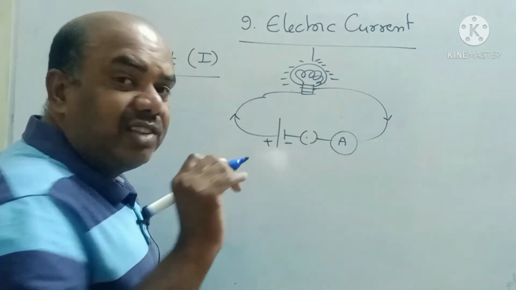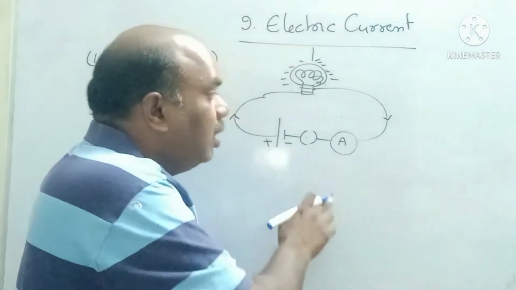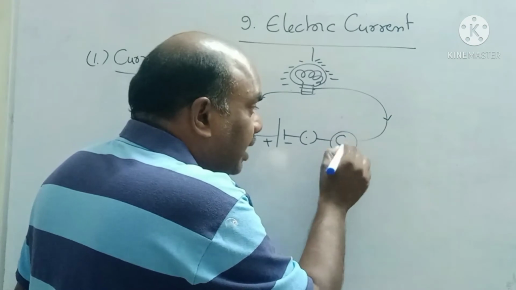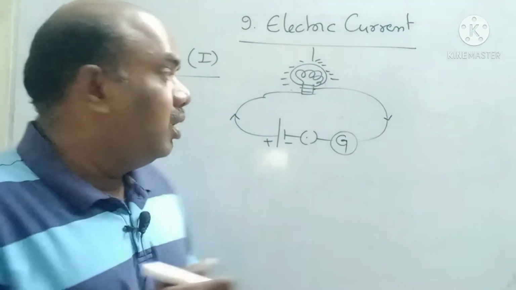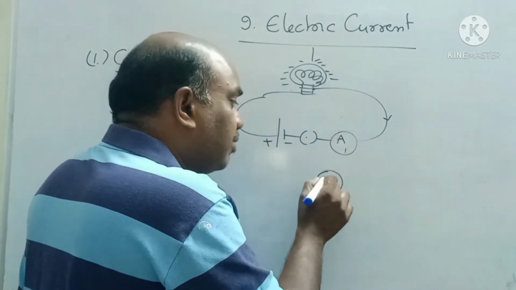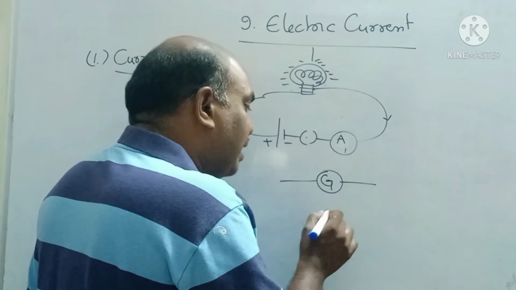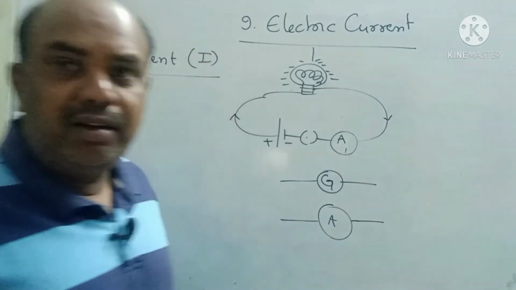How many amperes of current is flowing? You can measure with the help of an ammeter. Sometimes you can use a galvanometer also. Galvanometer also measures current. Ammeter also measures current. So then what is the use of two instruments to measure the current? One is galvanometer, one is ammeter. Why are two instruments required to measure the current?